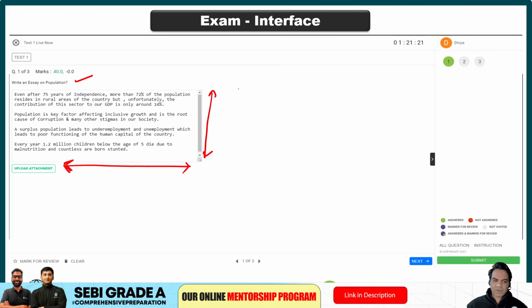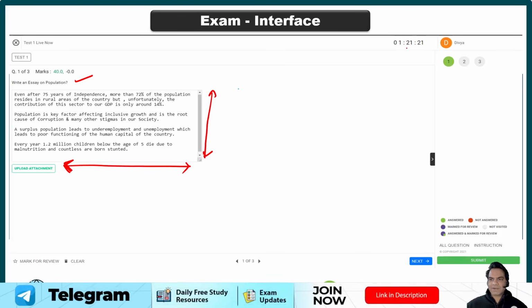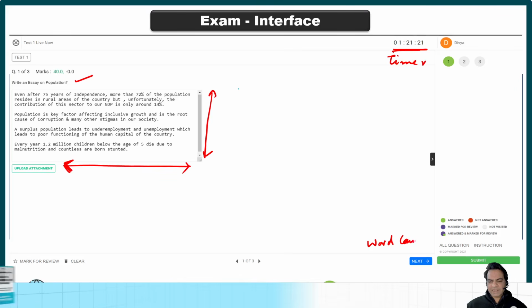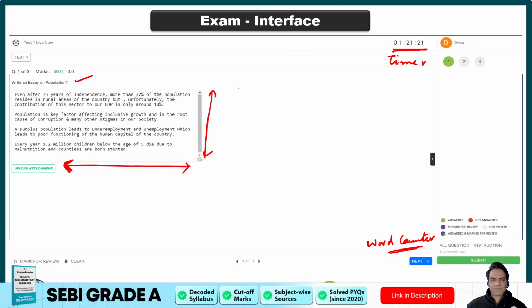So you can practice on our interface, or you can also use notepad for it. Timer will be there on the screen, so timer will keep on telling you how much time is left and how much time has elapsed. There will be a word counter on the bottom right corner, which will keep on telling you how many words you have written in your answer, so you don't need to manually count the words. The word counter is there.